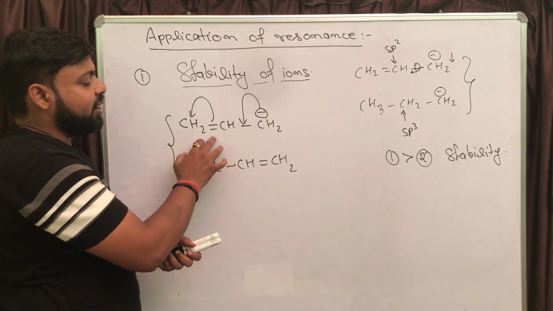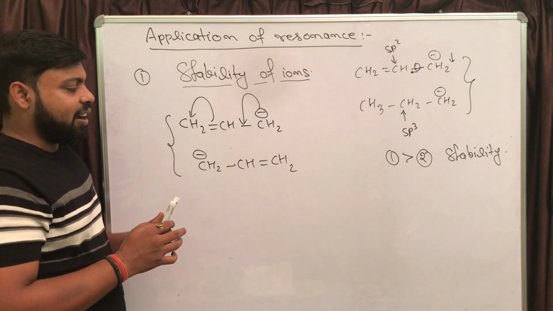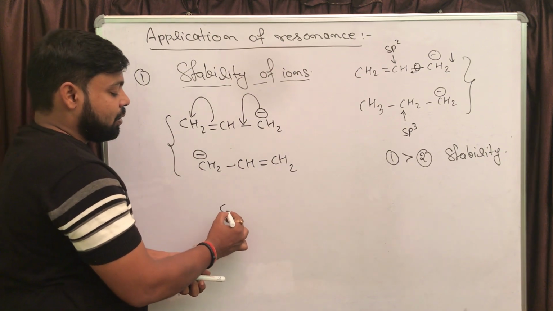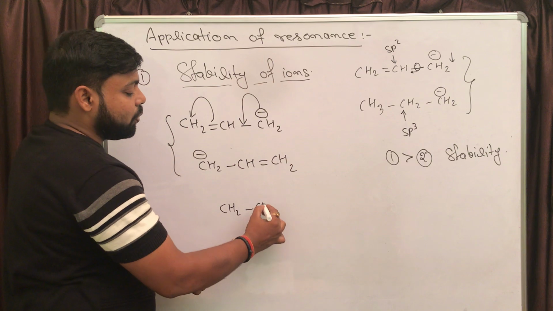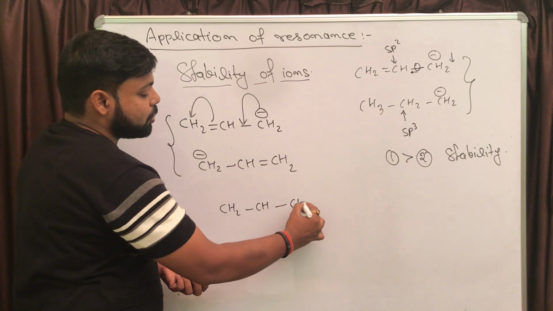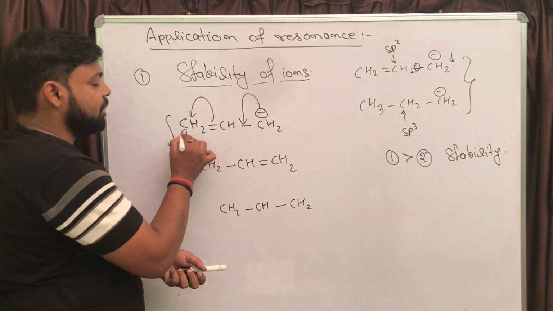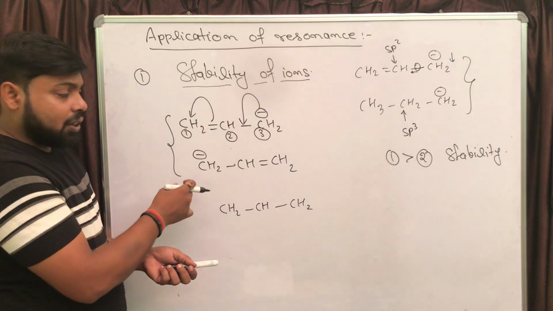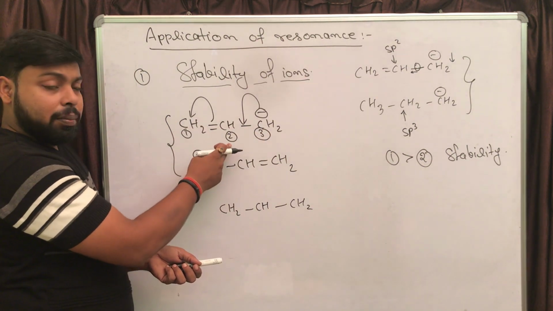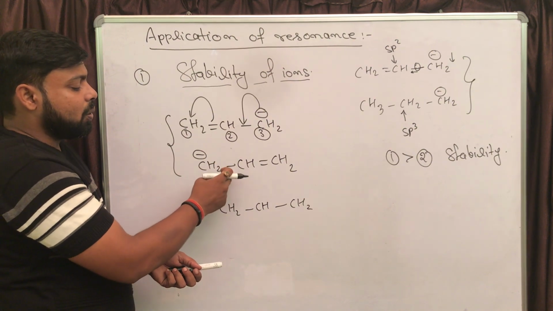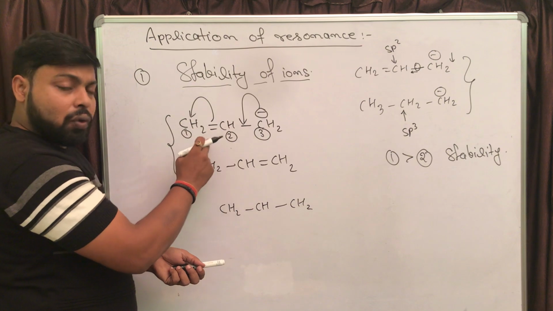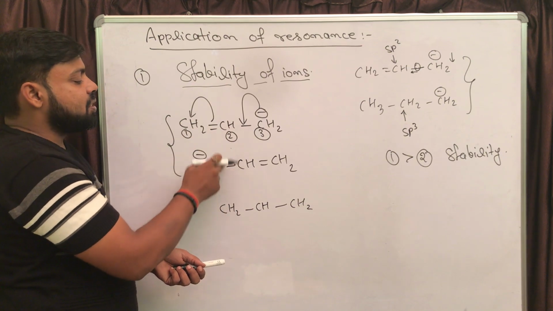The two resonating structures are exactly identical. And if it is asked to draw the hybrid, just do one thing: mark the carbon atoms. They are 1, 2, 3. In structure 1, there is a double bond between carbon 1 and 2, and a single bond between carbon 2 and 3. Count the total number of covalent bonds between carbon 1 and 2, which is 3.